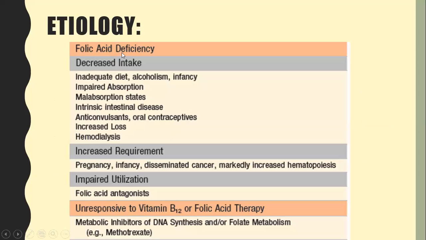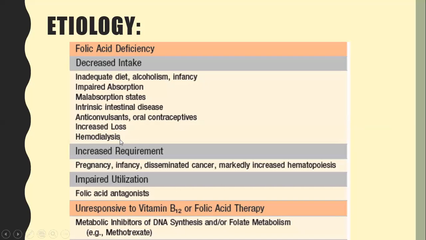So why does folic acid deficiency occur? It may be due to decreased intake, inadequate diet, alcoholism, and in infancy, because infants have increased cellular formation as they are growing up. If there is impaired absorption, malabsorption states, intrinsic intestinal disease, anticonvulsants or oral contraceptives, they also lead to folic acid deficiency.